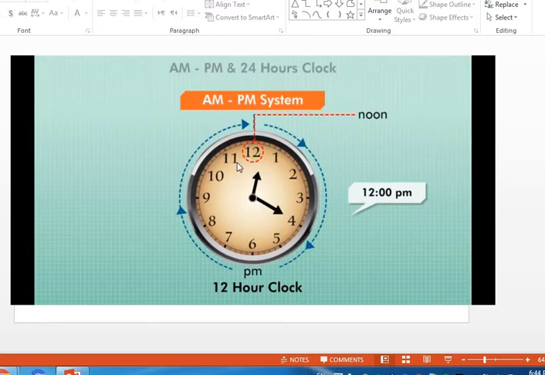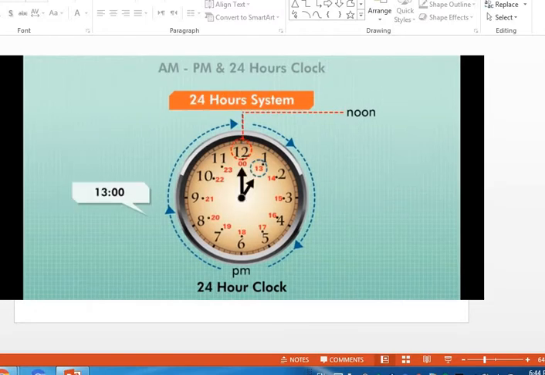Okay, so after the midnight we are saying 1 AM. 1 AM means 1 in the beginning of the morning. I know it's dark, but here on the clock it means 1 AM. 2 AM, until I get to 12 here, the noon again.